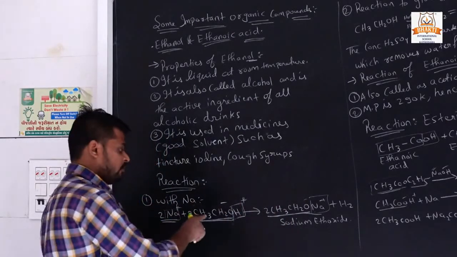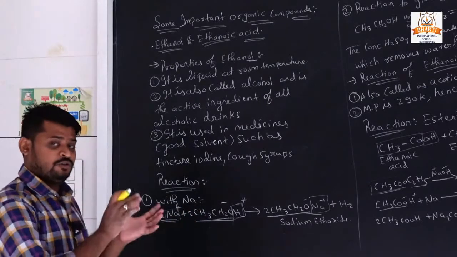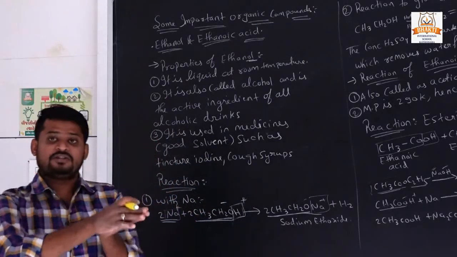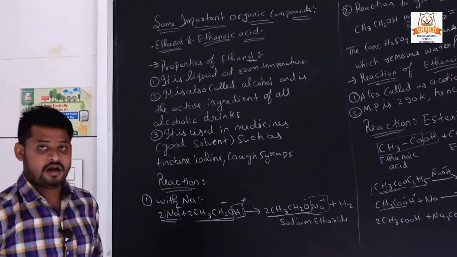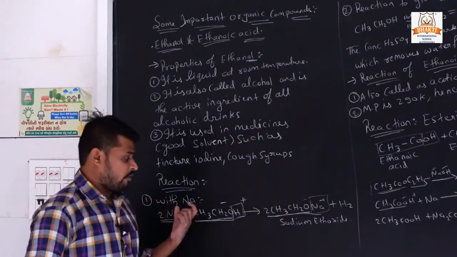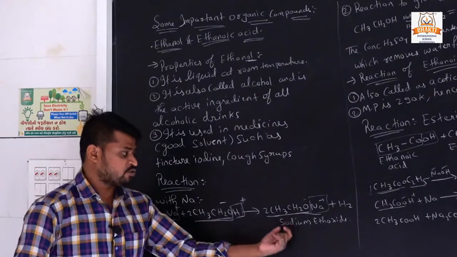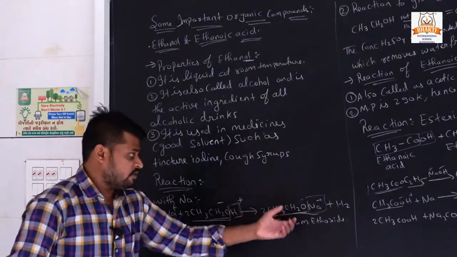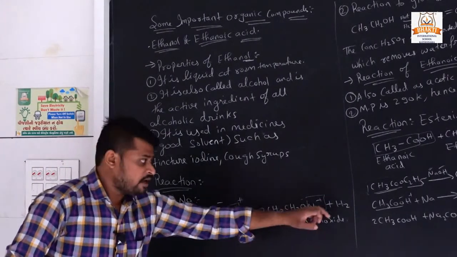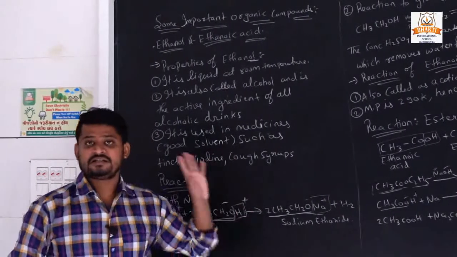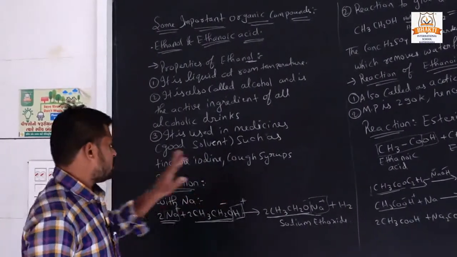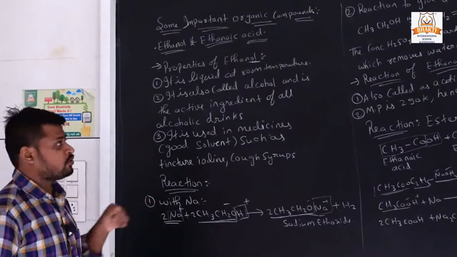So what we learn is that a positive ion is replaced only by a positive ion. Understand? By this method we obtain sodium ethoxide, and hydrogen gas is released. So this is the reaction of ethanol with sodium.